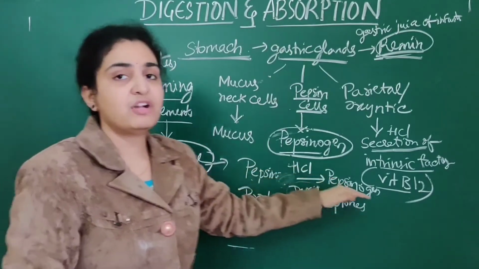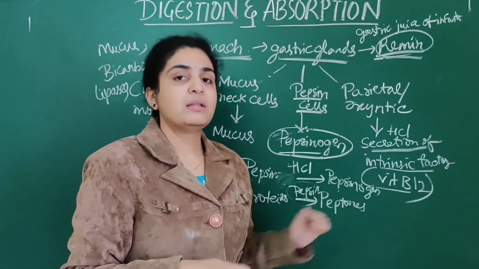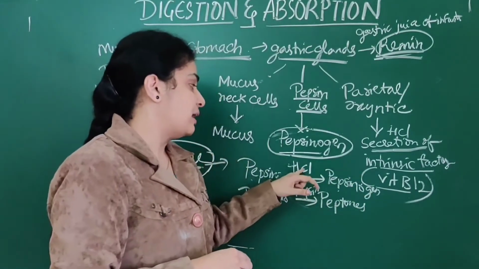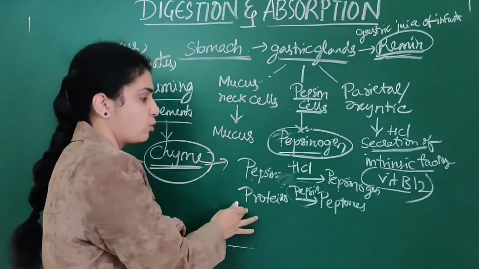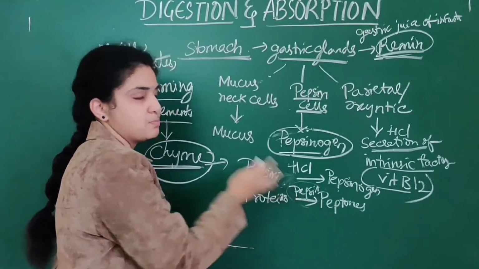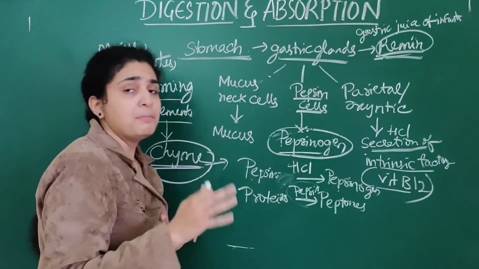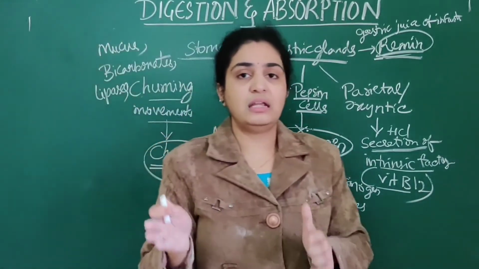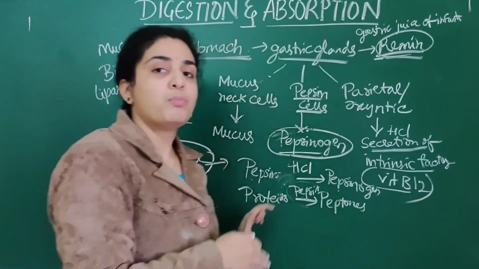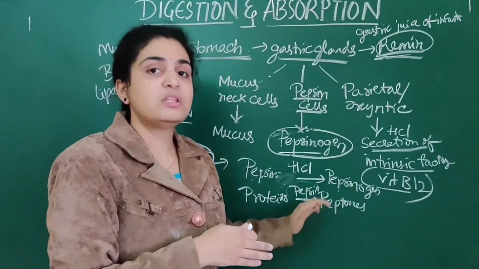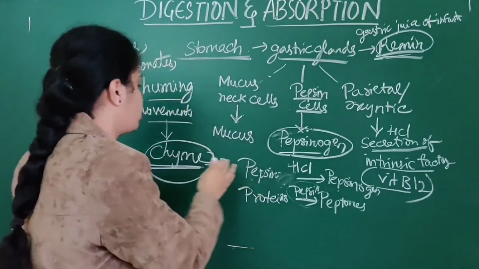Next, pepsinogen is converted into pepsin by HCl, hydrochloric acid, whereas proteins are converted into peptones by pepsin. They will ask you this in NEET. Pepsin helps in conversion of proteins into peptones. So this pepsin plays a very important role.